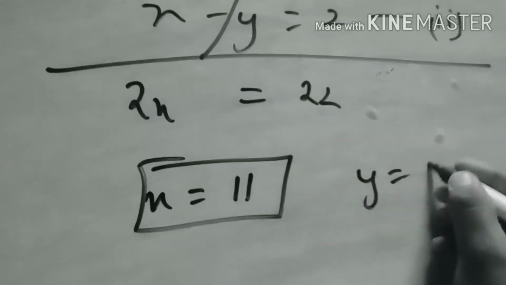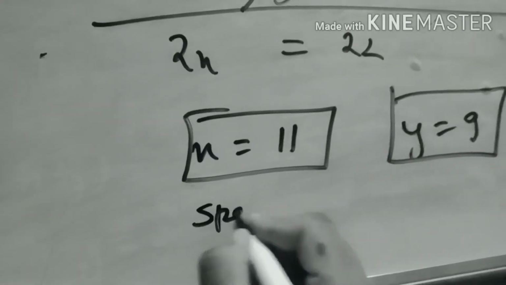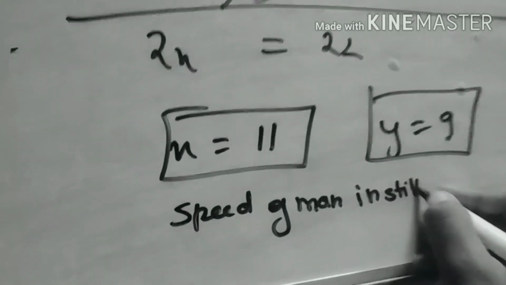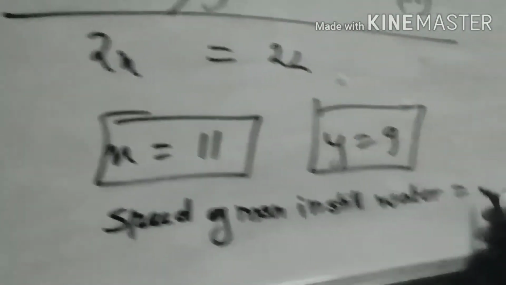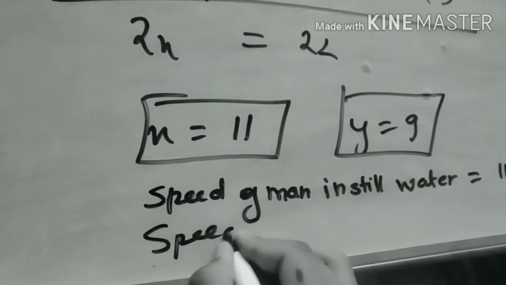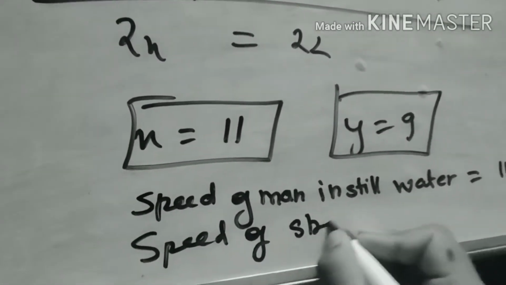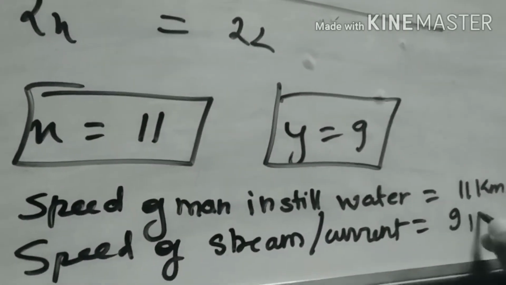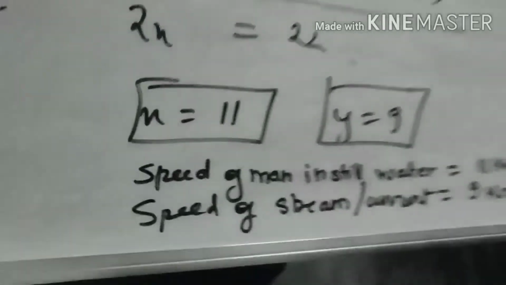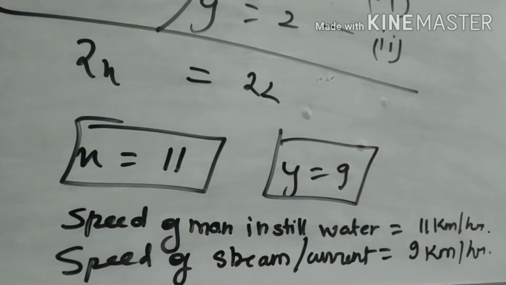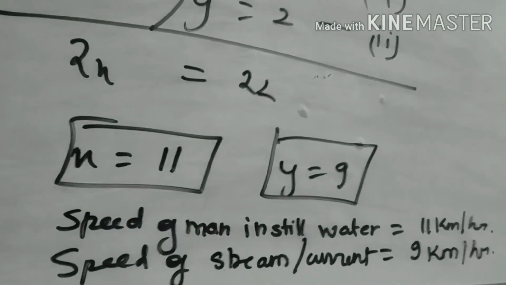So y equals 4, which means x, the speed of the man in still water, equals 6 kilometer per hour, and the speed of stream or current, y, is 4 kilometer per hour. So by this we have easily solved our question on boat, which is based on upstream and downstream.